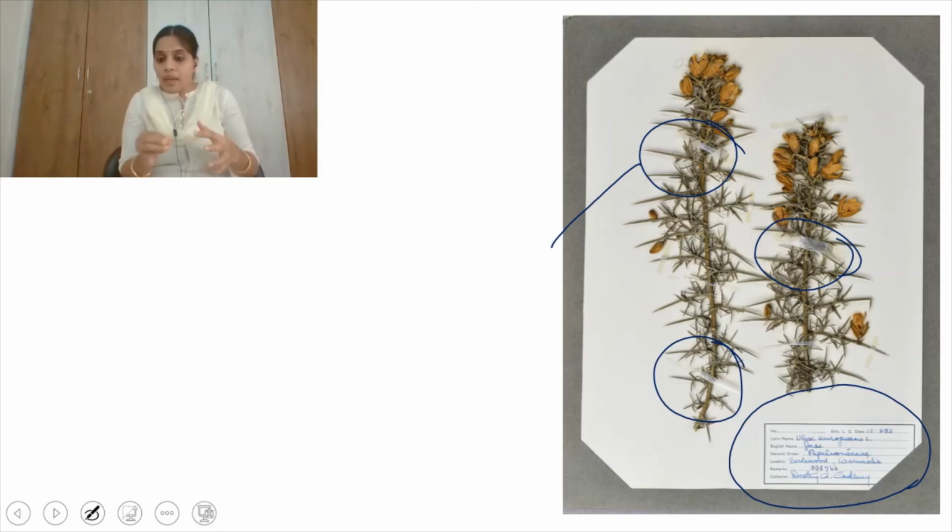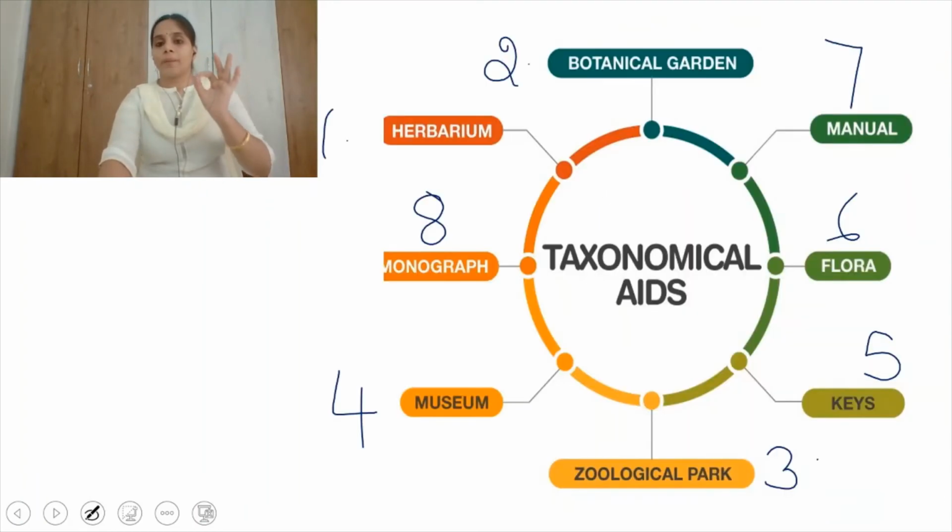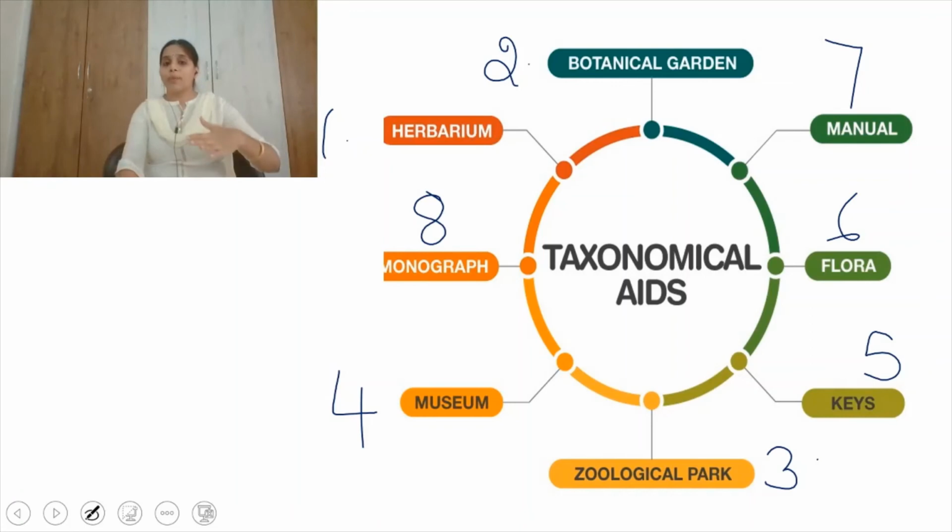He will write the botanical name and family, like which genus it belongs to, and after genus we have family, then order, then class. He may not write everything; phylum or family he may write on this. Those we call a herbarium. So you can identify that a herbarium contains specimens of plants only, not animals. Herbariums do not have animals, only plants, which are in dried condition. That means they are not living.